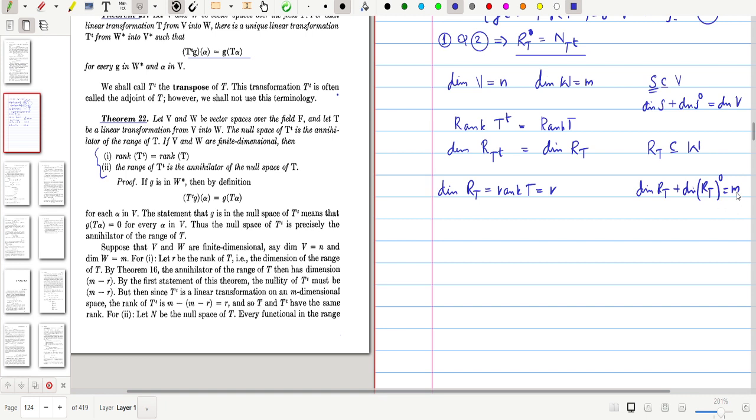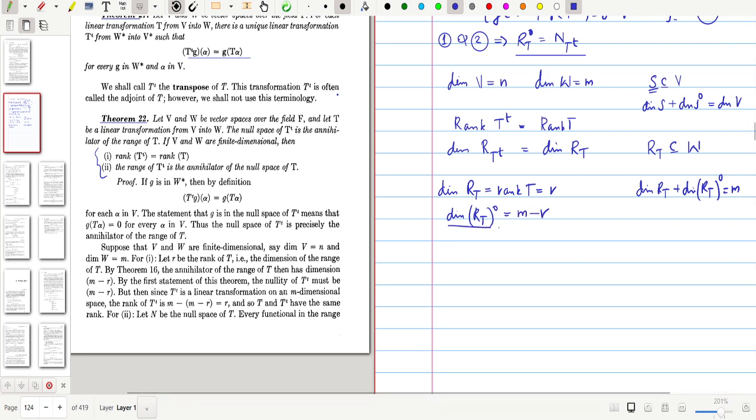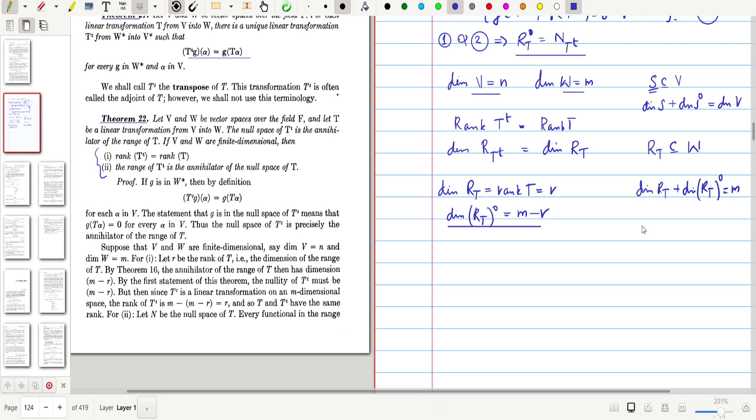So that is equal to M. So we start with this result. We have the dimension of the range of T annihilator is M minus R. This is an immediate consequence of the dimension of V and the dimension of W. Now we know that